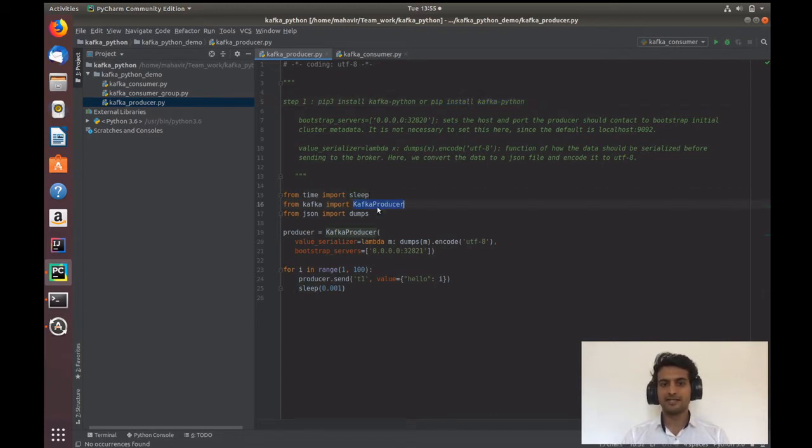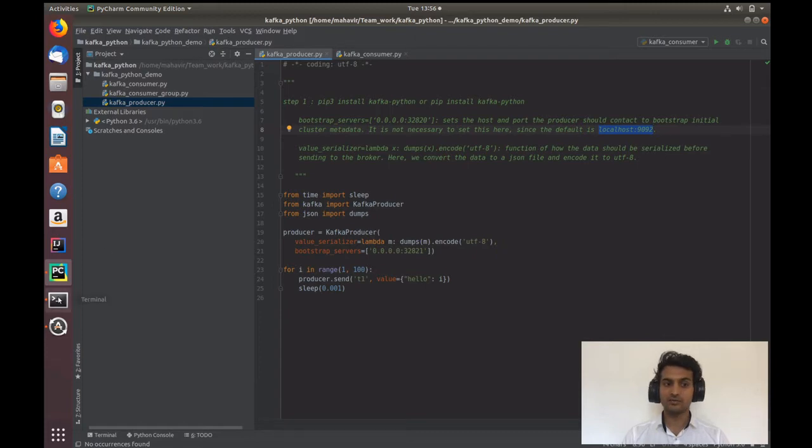Let's see what I have done. I have imported KafkaProducer here, which takes two arguments. One is a bootstrap server. It needs to know where to push the messages, what is the address of the machine where it needs to publish those messages. By default, it would be localhost:9092.